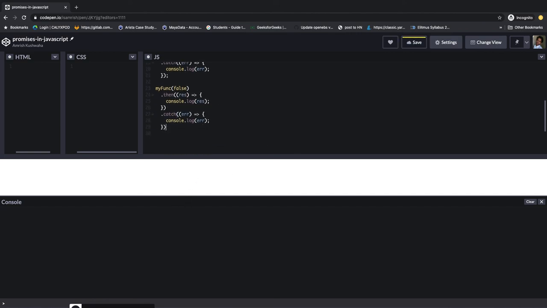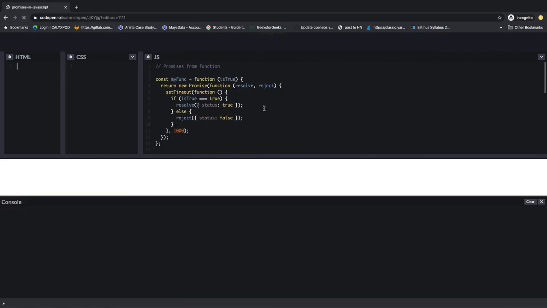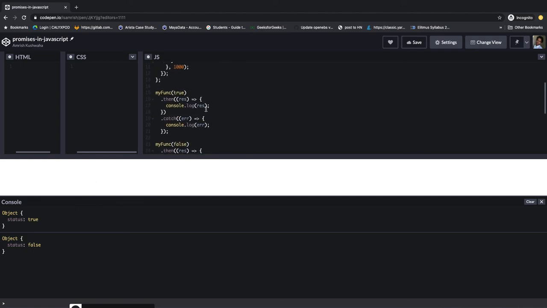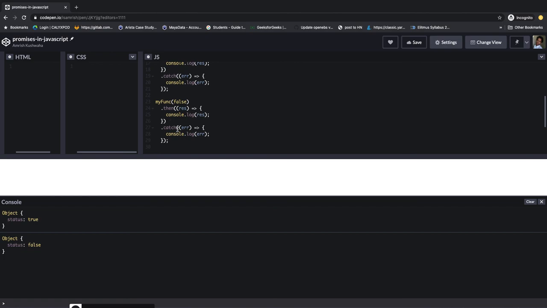Let's do something so that it can rerun. Or maybe save and then rerun it. Sometimes CodePen is not that good. Yeah, see that the first object it is giving is the status true, which is coming from line 15 to line 21, and this console log is giving that, and the second time we are passing the false value, and line 20 is console logging the false.